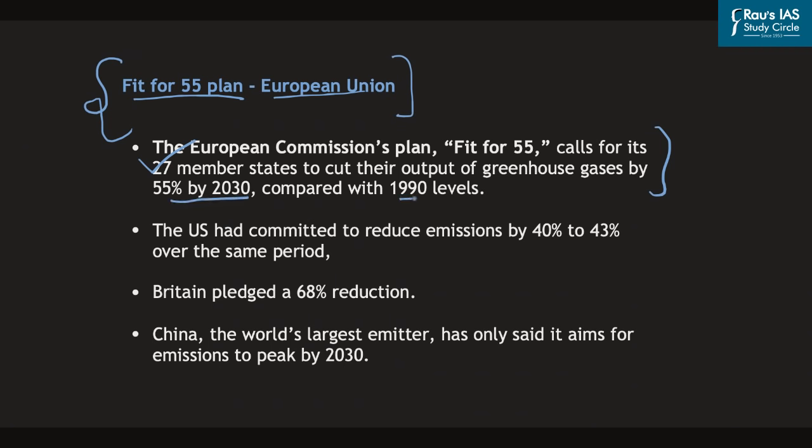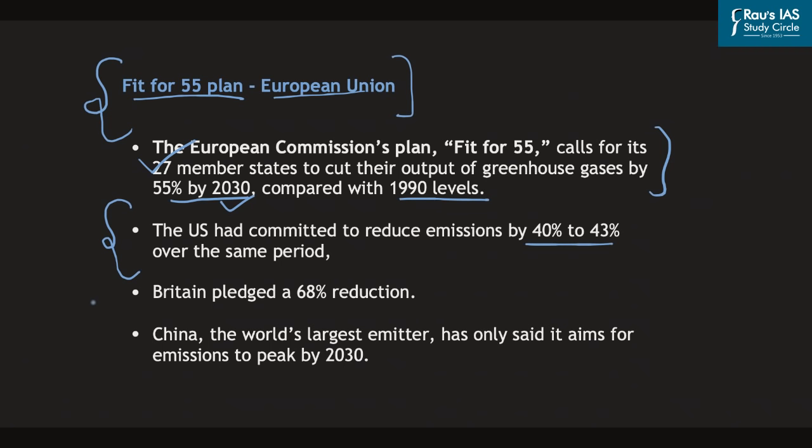to the 1990 levels. Now, as compared to the European Union, recently the United States of America had also committed itself to reduce emissions. However, the target set by the United States of America was lower compared to the ambitious targets set by the European Union. In this regard, the US had committed to reduce emissions by 40% to 43% over the same period, that is from 1990 by 2030.